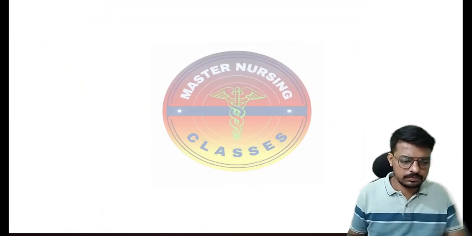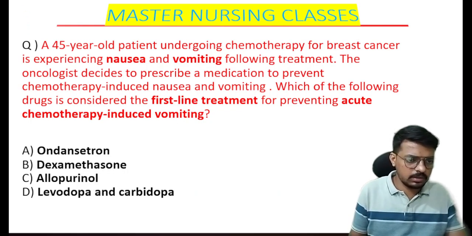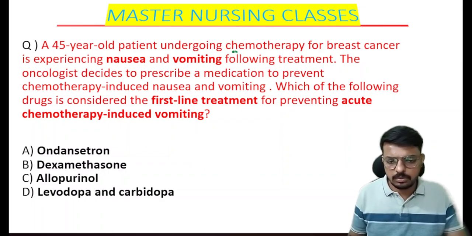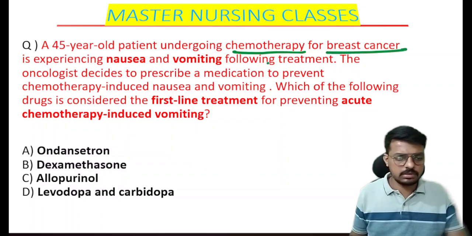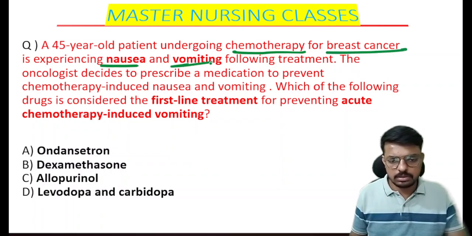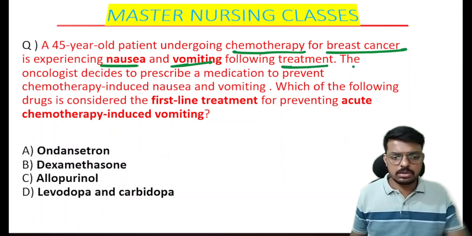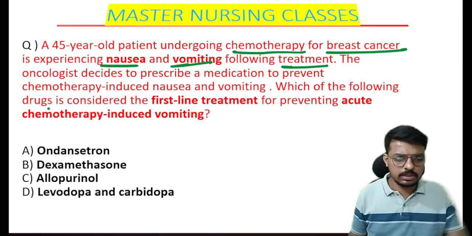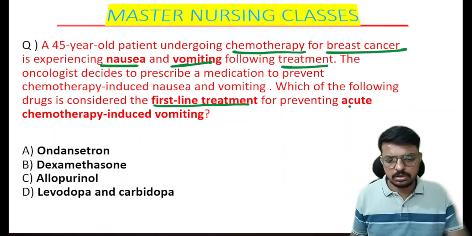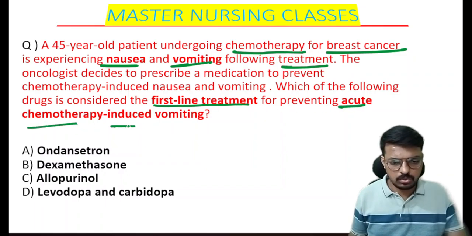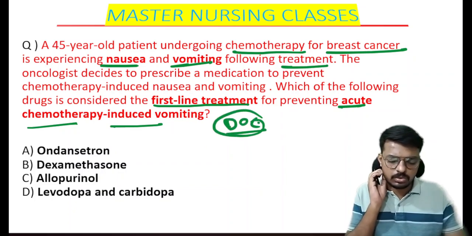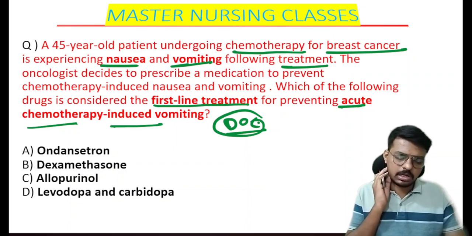Here is the next question, an important question again. A 45-year-old patient undergoing chemotherapy for breast cancer is experiencing nausea and vomiting following the treatment. The oncologist decides to prescribe a medication to prevent chemotherapy-induced nausea and vomiting. Which of the following drugs is to be considered as first-line treatment in acute chemotherapy-induced vomiting? We can say, the drug of choice in the treatment of chemotherapy-induced vomiting.